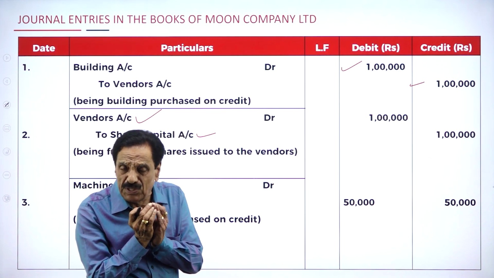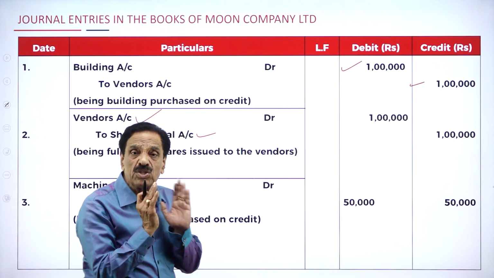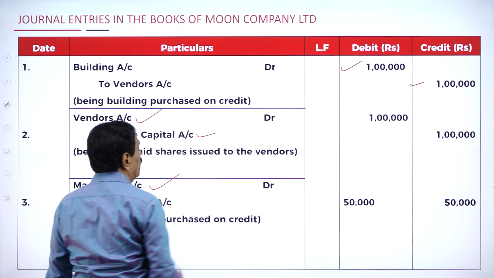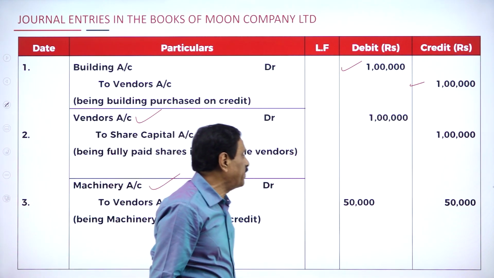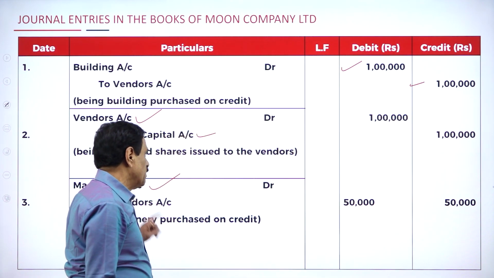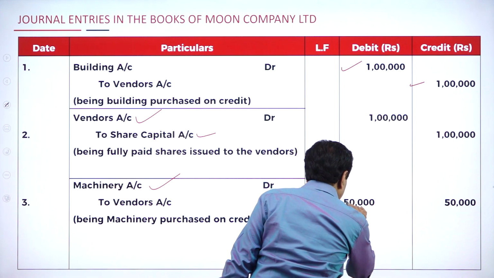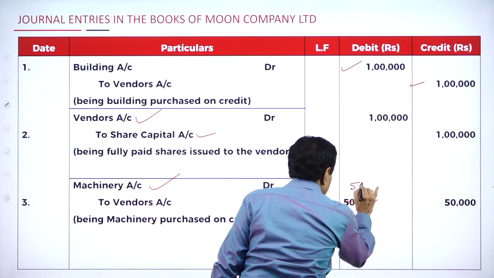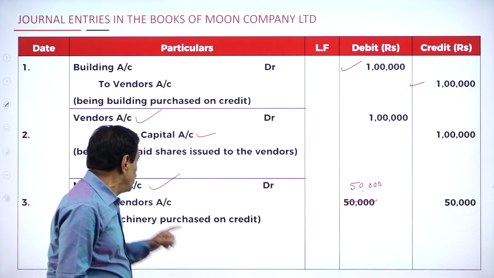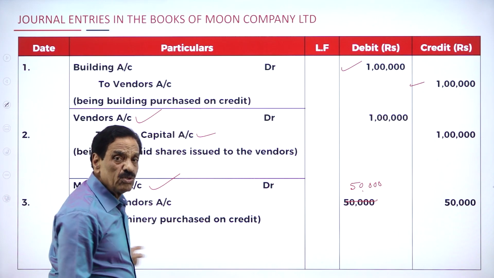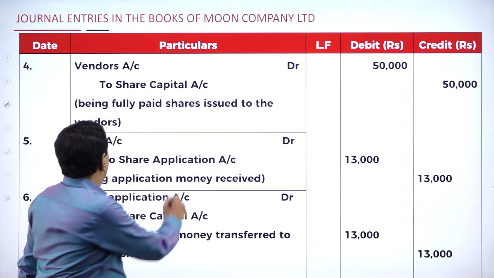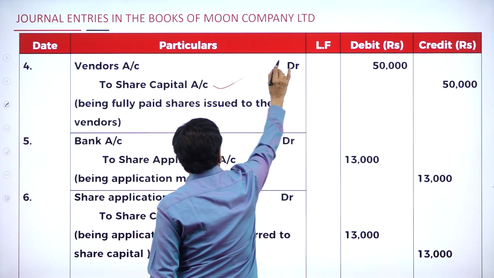Then we purchase the machinery in the form of shares. How many shares were issued? You issued 5,000 into 10, 50,000. Machinery account debit 5,000 into 10, 50,000 to vendor account 50,000. What's the entry? Machinery account debit to vendor account. Next entry: vendor account debit to share capital account.